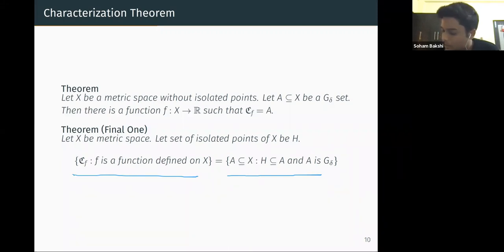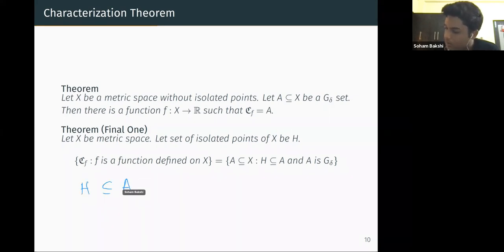That is again for all. So we can write it like this, just another way to write it. H is a subset of A, a subset of X, G delta.